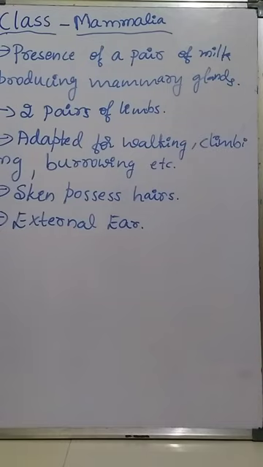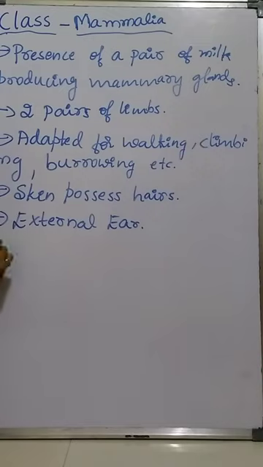That condition is called heterodont. Hetero means different. Different types of teeth like incisors, canines, premolars and molars are present in mammals, and this condition is called heterodont.